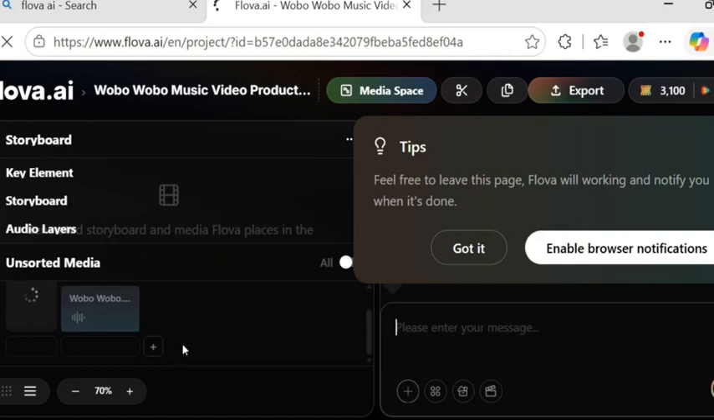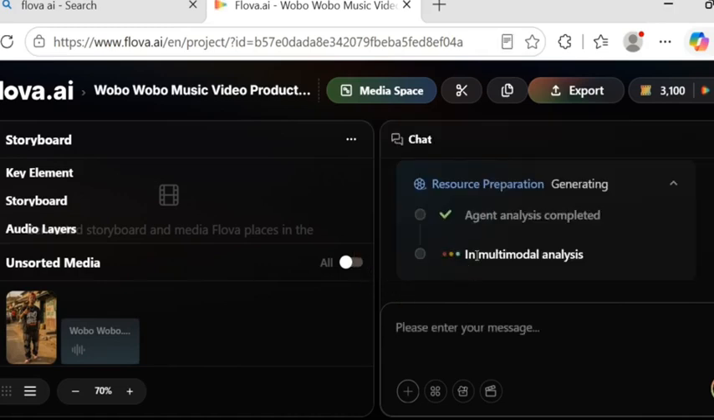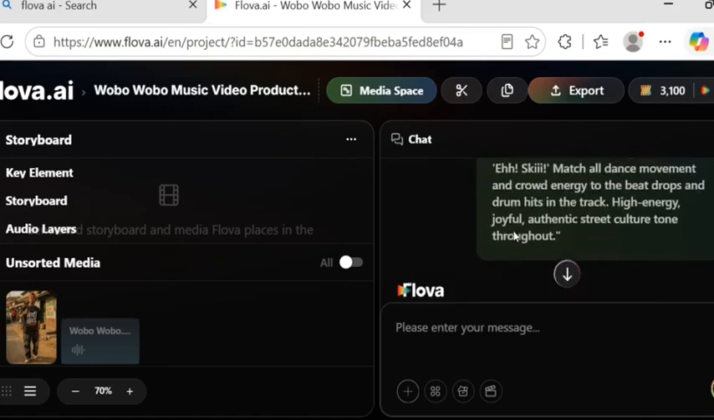When you look at my left hand side here, you are going to see it's working already. I just have to give it some minutes and it's going to walk through and do everything for me. Now this is my image, this is the audio, and it's still working on it. So let's allow it to load. Now as you can see, agent analysis completed, and it's in multimodal analysis right now. As you can see, everything is getting ready.